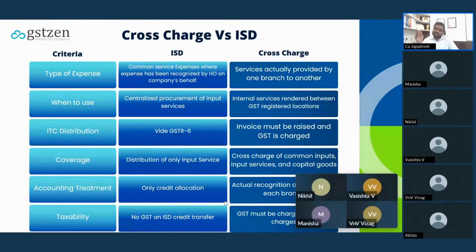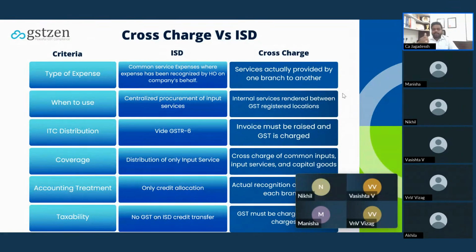Now coming to the cross charge, services actually provided by one branch to another. That means HR. All my HR related functions are taken care of by the head office, which is located in Karnataka. So all those HR related services are internally generated services. In that case, I can do the cross charge from my head office to the branch offices.